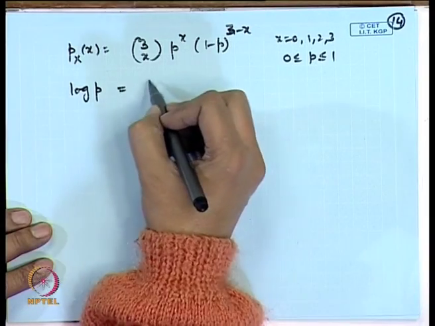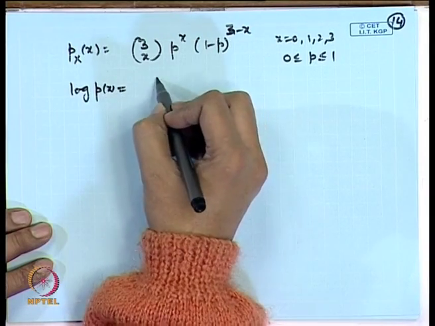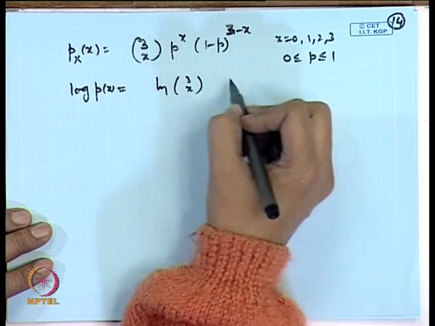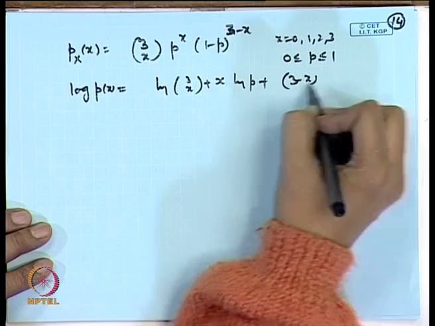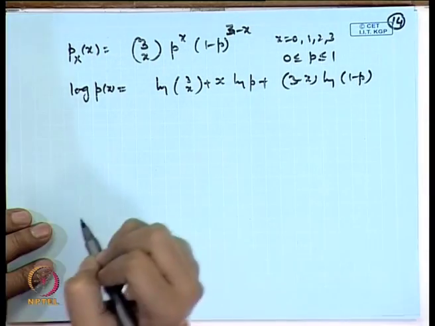This is 3 minus x here. So, we may consider, if you use the simple method of calculus, you have to look at the derivative or the behavior of the function as it is increasing or decreasing. So, for example, we may consider derivatives. Now, a simple method could be to take log of p, that becomes log of 3 choose x plus x log p plus 3 minus x log 1 minus p.